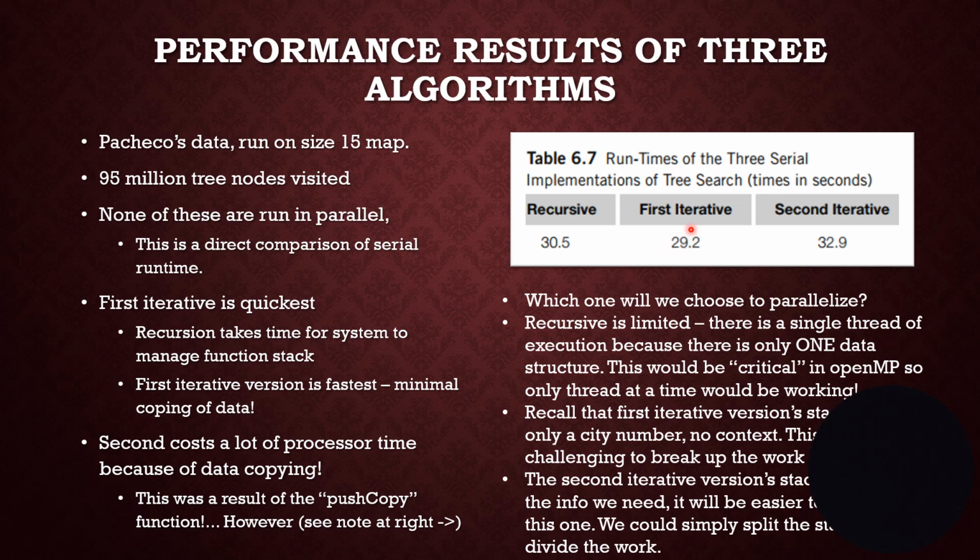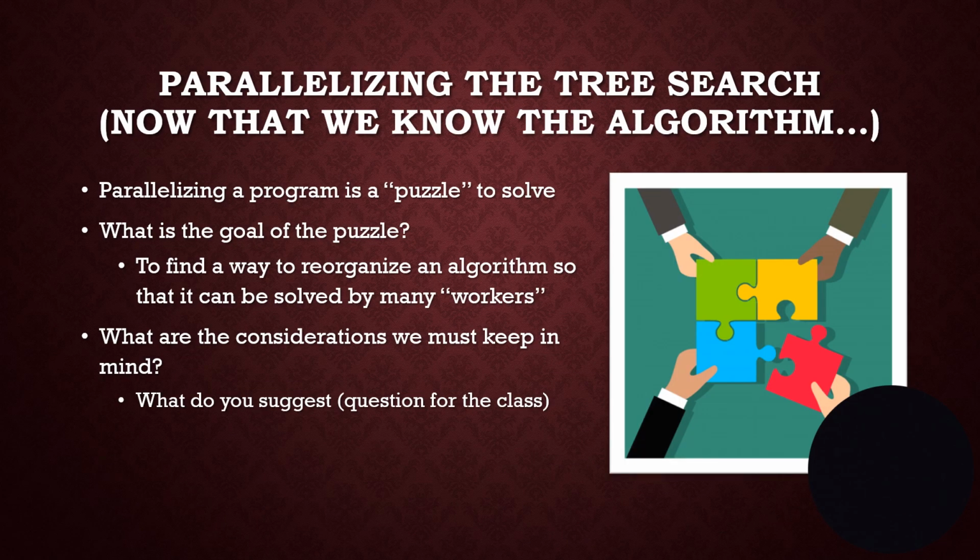And you say you're kind of drawn to this first iterative one, and that turns out to be a bad choice because the first iterative version's state is only a city number on the stack. It doesn't give us any context, and that makes it really hard to break up the work. But the second iterative version, even though it runs a little more slowly, is actually easier to break up. And so this is the one we're going to choose. We're going to choose the second iterative version, the one that used a tour on each stack.